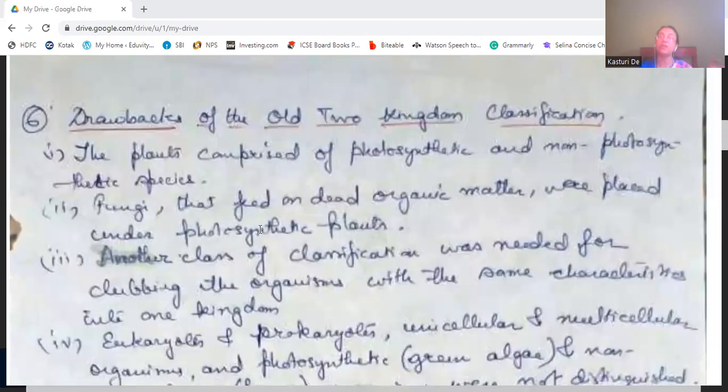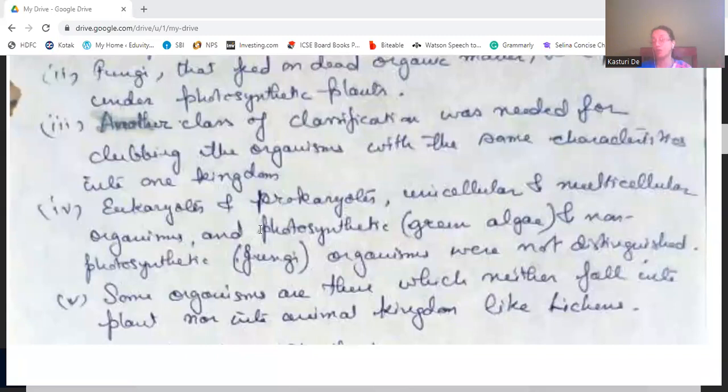Eukaryotes and prokaryotes, unicellular and multicellular organisms, photosynthetic and non-photosynthetic organisms were not distinguished. Then some organisms neither fall into the plant nor the animal kingdom, like lichens. They are placed in one group. So these were the drawbacks.